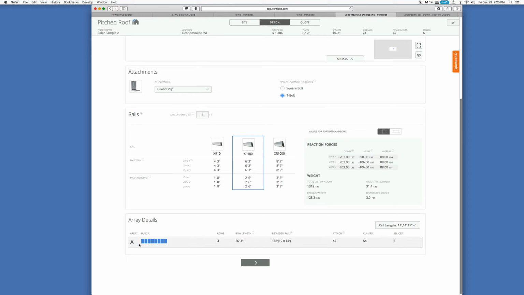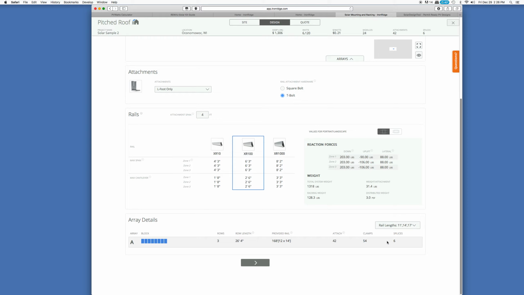And down at the bottom, we've got one array. They're calling it Array A. A block of panels is going to be 8, but there's going to be 3 rows of them. It tells us how long our rows are, what rail we need, how many points of attachment we need, how many clamps we need, and how many splices we need.